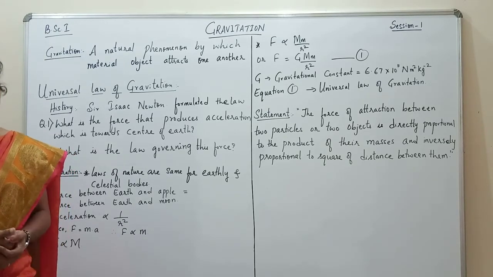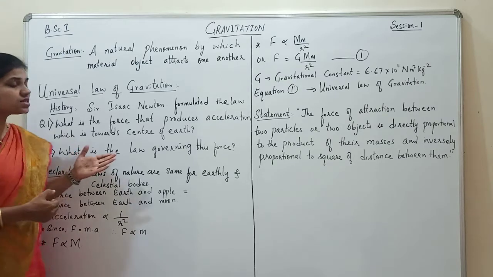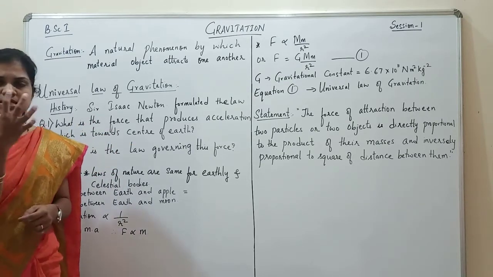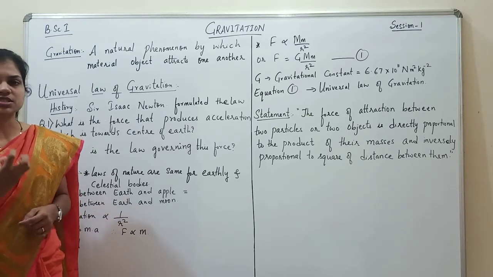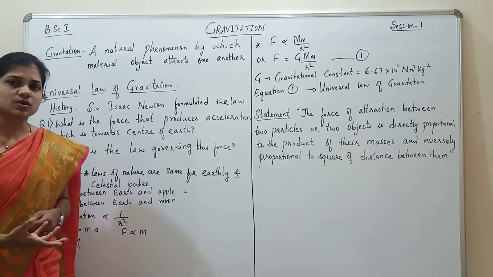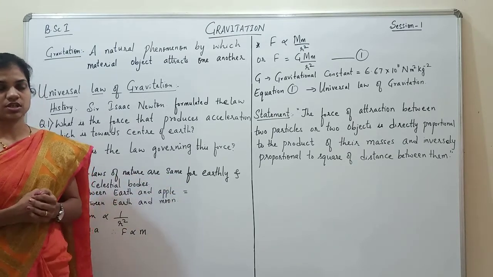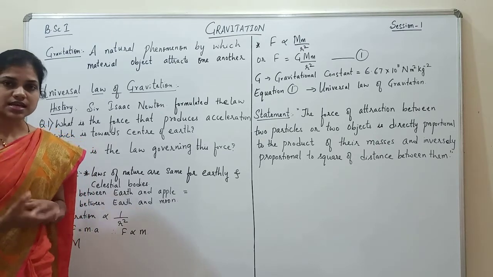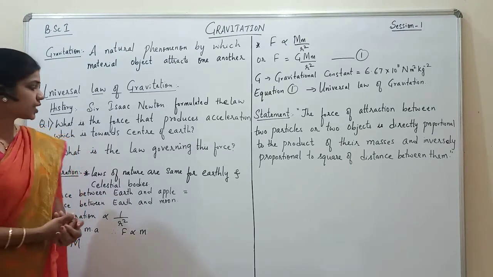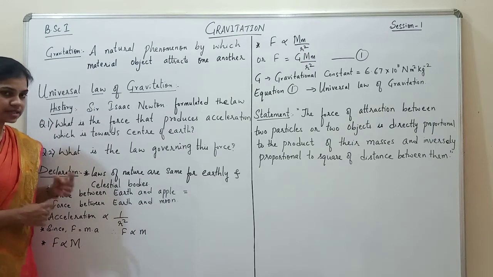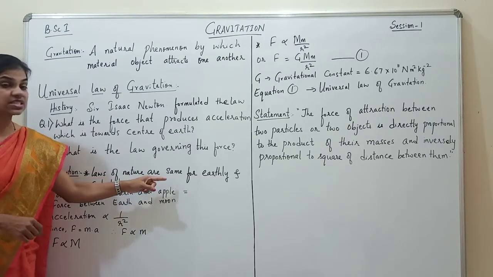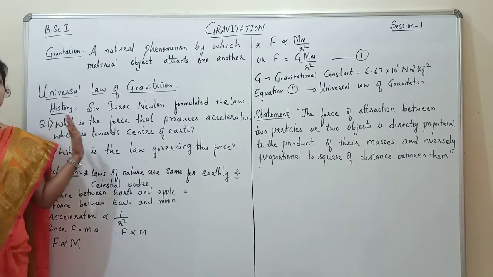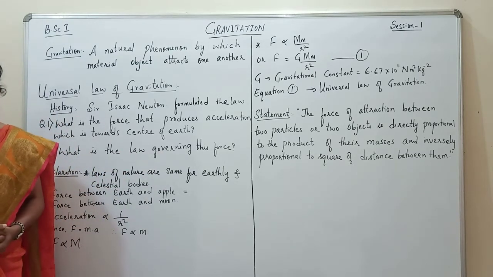Now, the second question that arose was, what is the law which is governing this force? There is some force attracting this apple down to the center of the earth, but what is the law governing it? When he started experimenting and analyzing things around him, he declared that the laws of nature are the same for earthly and celestial bodies, that is, the bodies in the sky, in the universe.